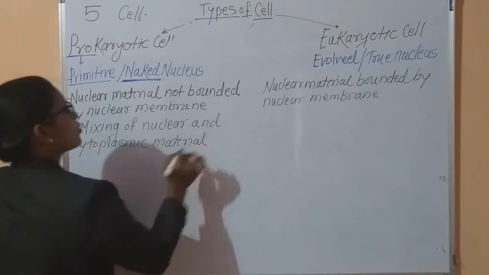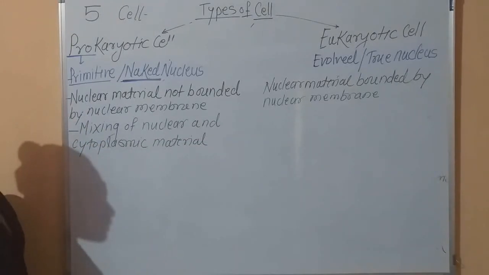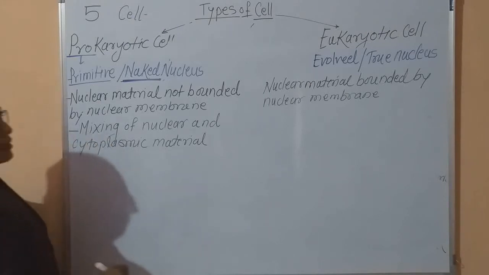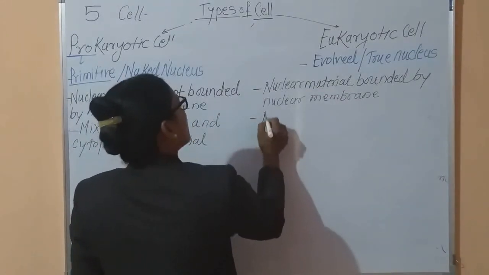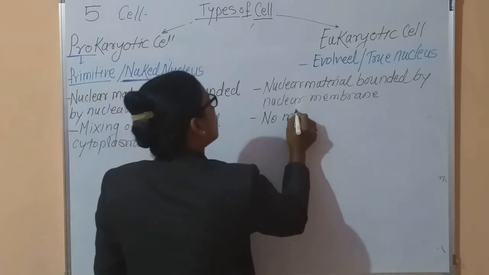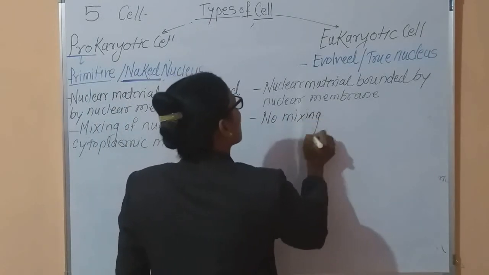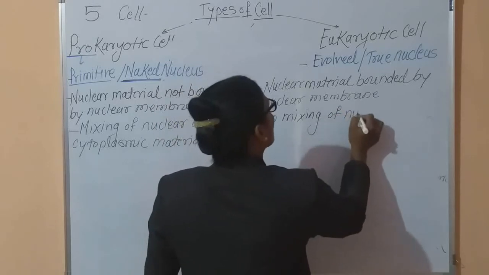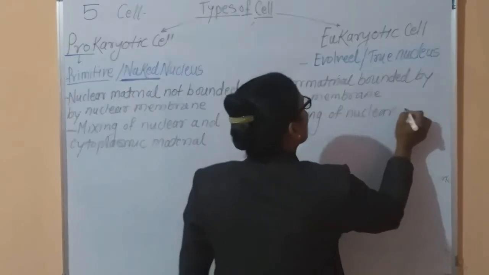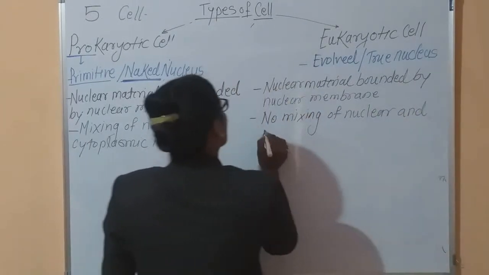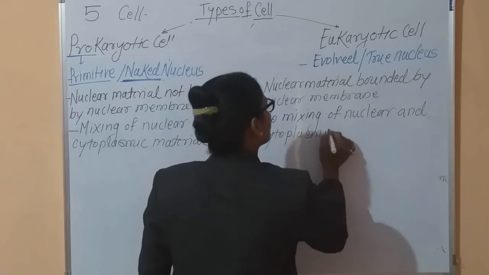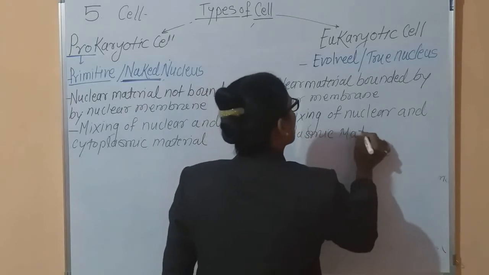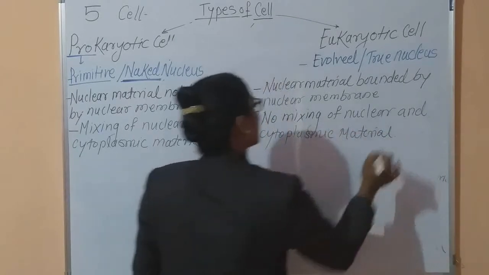Due to the absence of the nuclear membrane, the nuclear content and cytoplasmic content get mixed. Here, in case of eukaryotic cell, there is no mixing of nuclear and cytoplasmic material. This is the third difference.